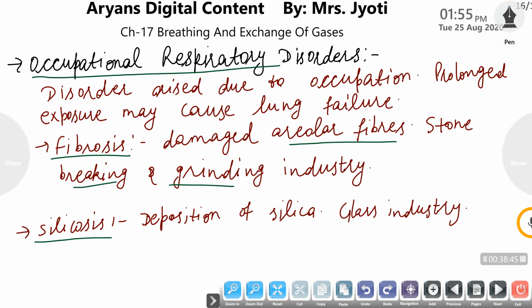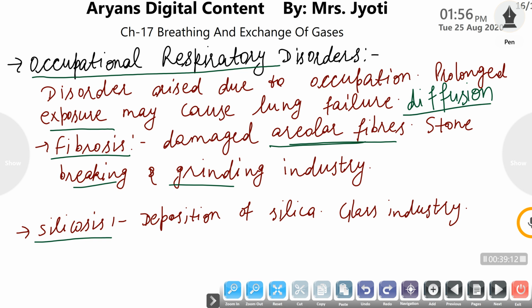So the workers working in these industries are more prone to fibrosis, because of regular and continued exposure to dust particles. The dust particles start to deposit in their lungs, and they start to damage the areolar fibers, which are necessary for diffusion or exchange purposes.